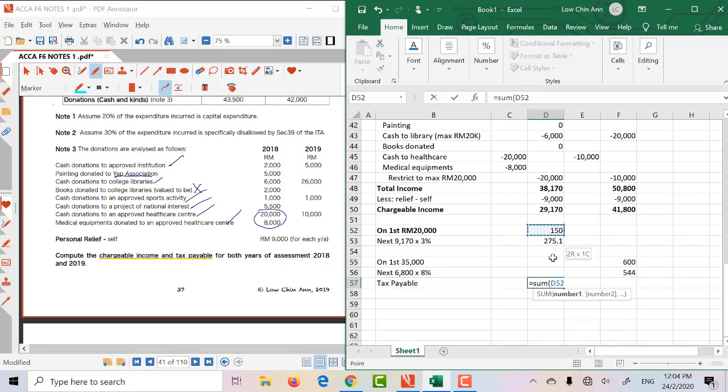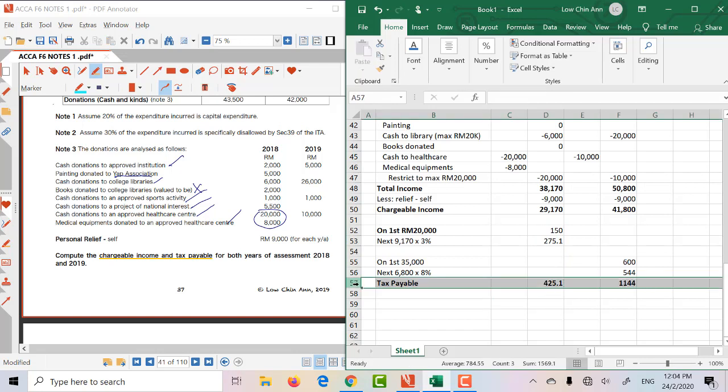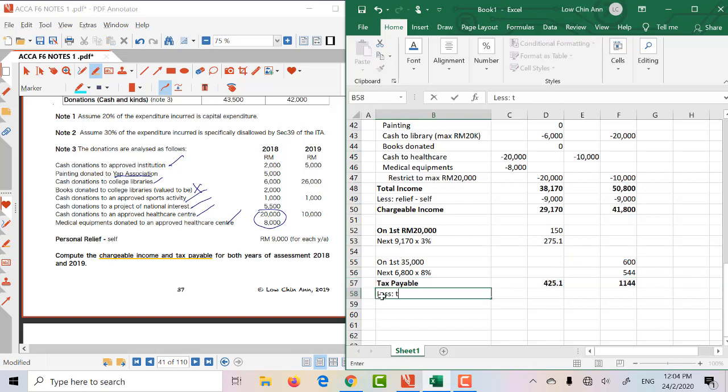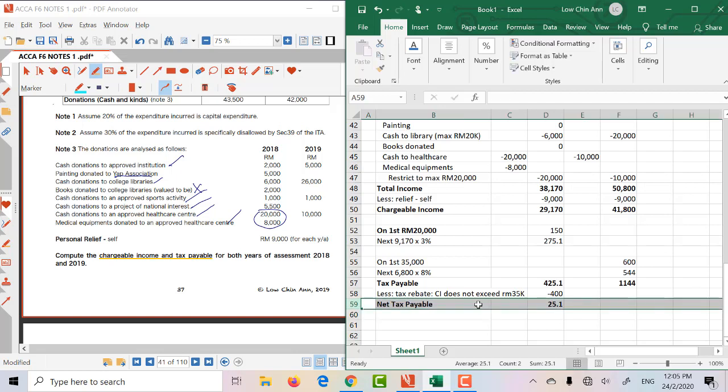So just sum it. Same thing, copy, paste. Just going to bold it and you do get a tax rebate, right? Because the CI does not exceed 35k, so you get a rebate of 400, so the net tax payable will be 2,510. Alright, so that's the answer for Bobby.